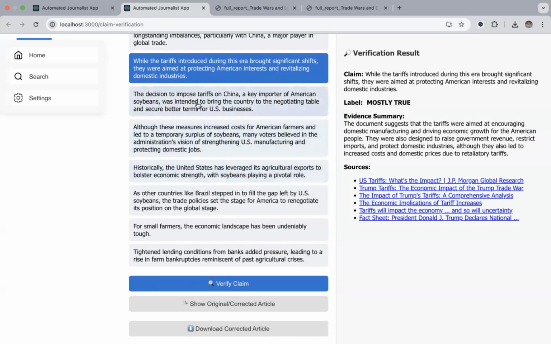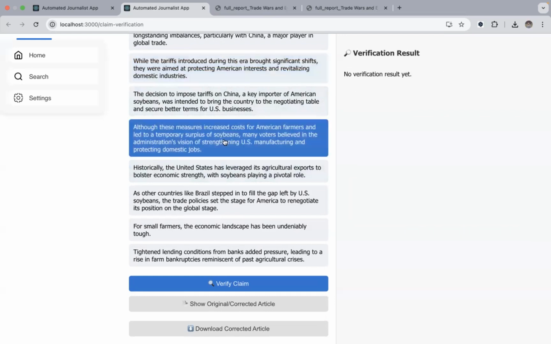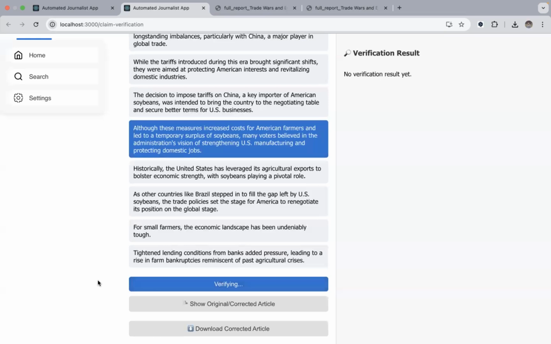But here, let's see, this claim looks a little bit dubious to me. Let's select this claim and verify it. Maybe this claim is not completely true. And if it is false somehow, we will have an opportunity to show you how to correct the false claim also.